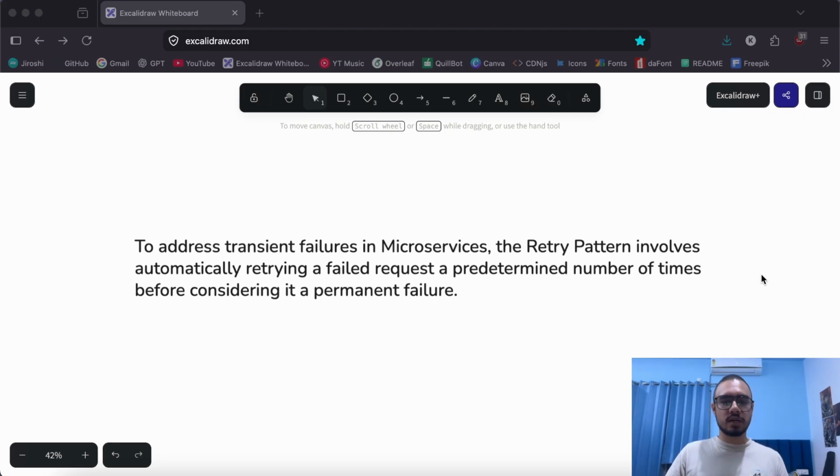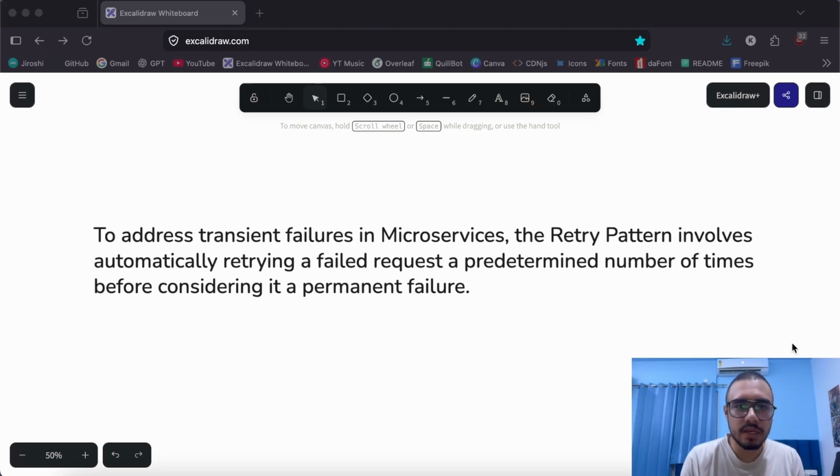We can have a fixed count, like 5 attempts to retry a request. It will retry that predetermined number of times after failing, before considering the failure as permanent. That's what the definition is all about.